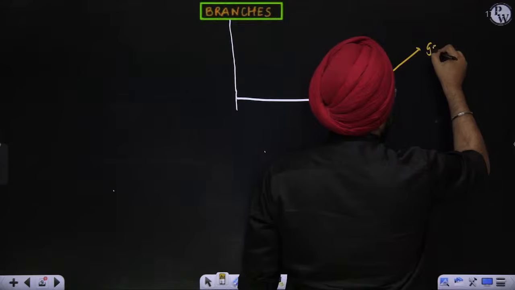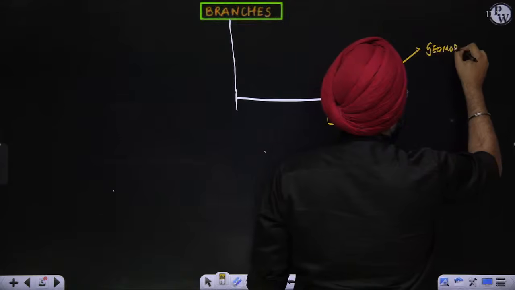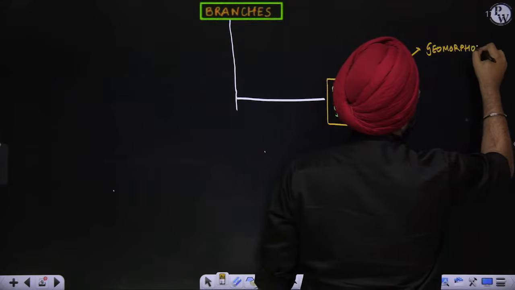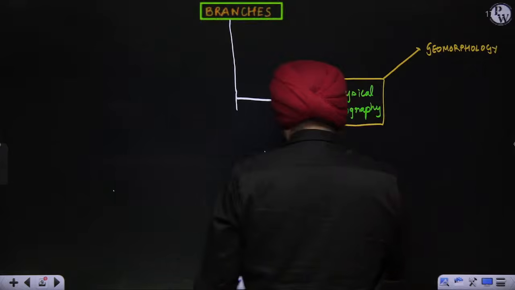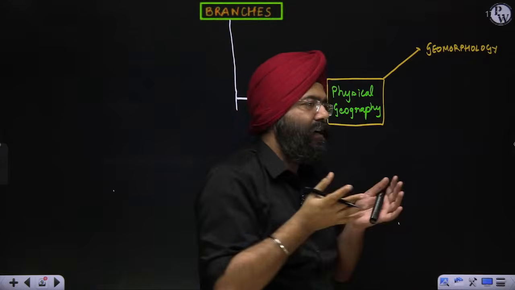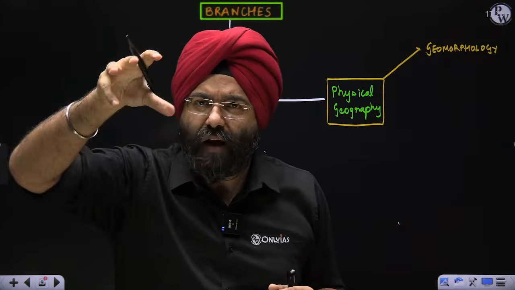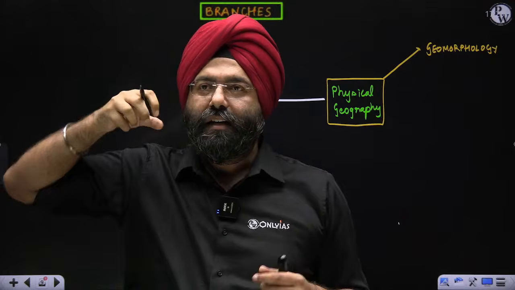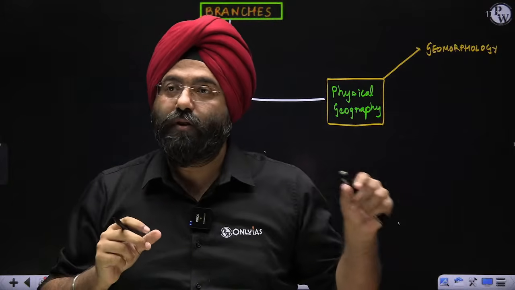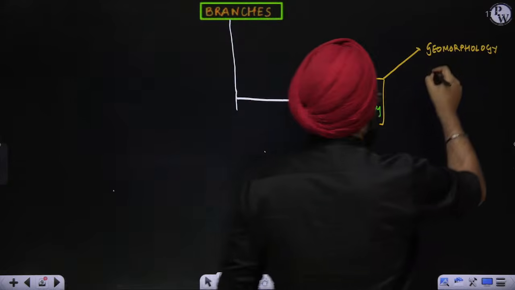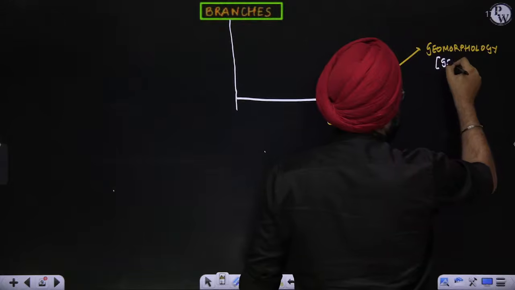That is geomorphology. Now this geomorphology is basically inspired from which subject? Geology. From the geology part, we have taken certain parts that form geomorphology for geography.